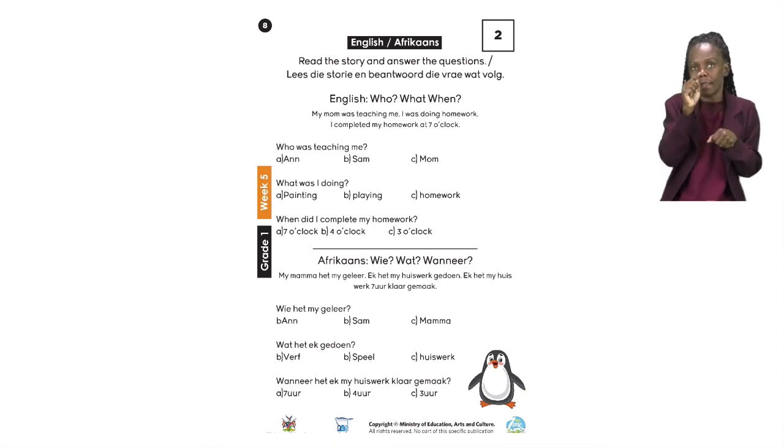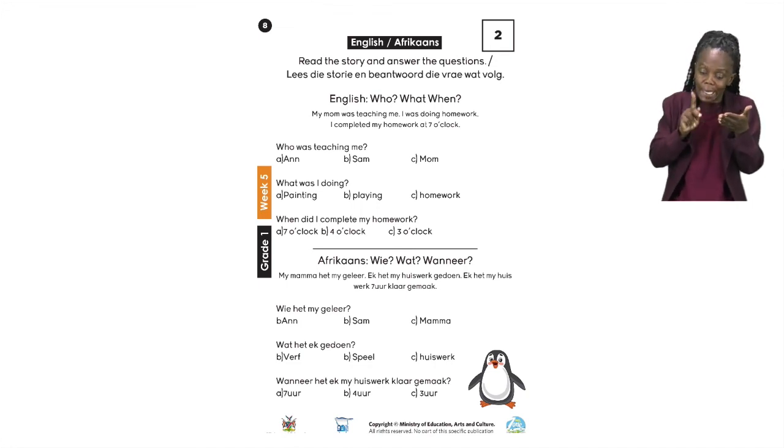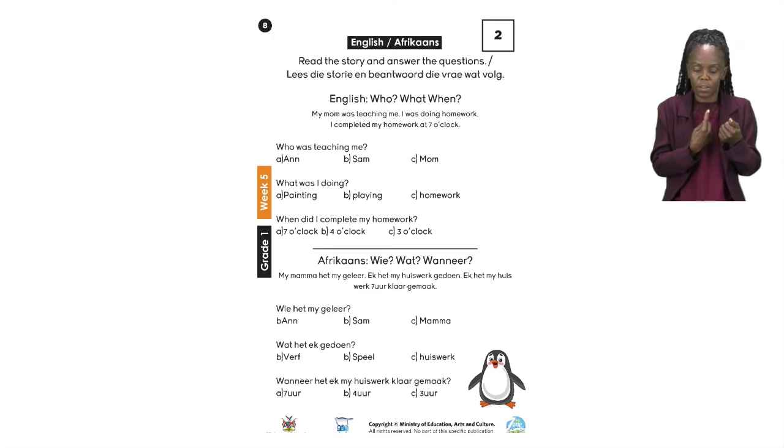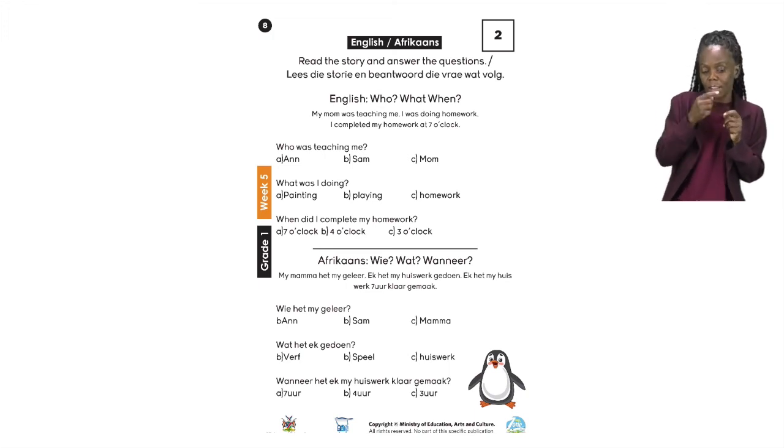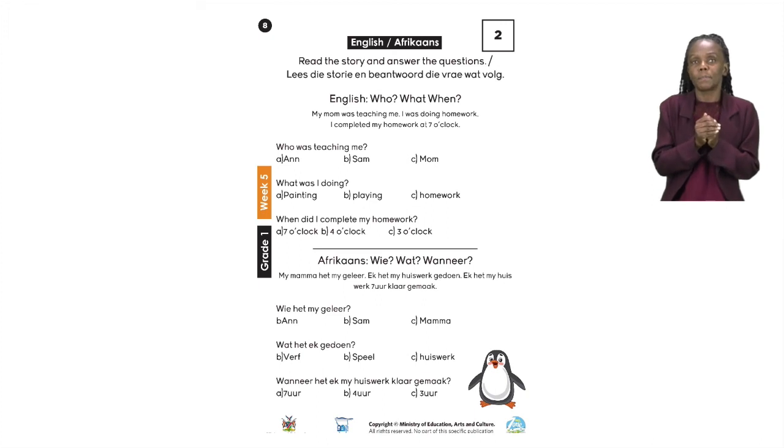And when you are done, boys and girls, I want you to read the comprehension by yourself. So go ahead and read the story by yourself to check your answers. Make sure you have circled the correct answer and only one for each question.